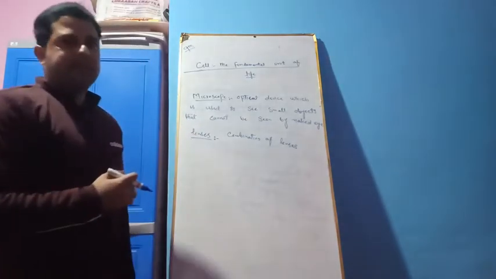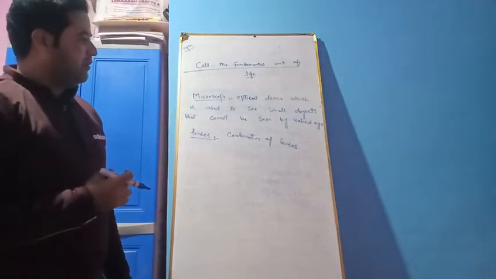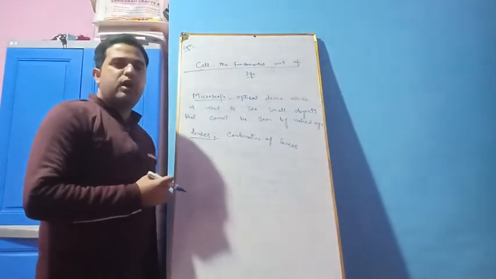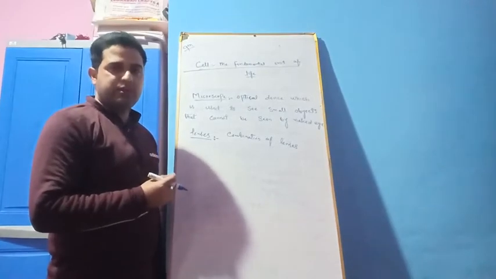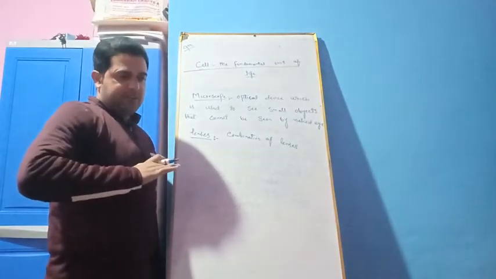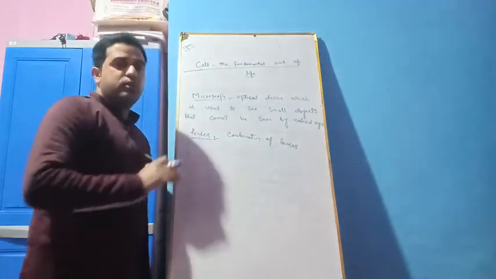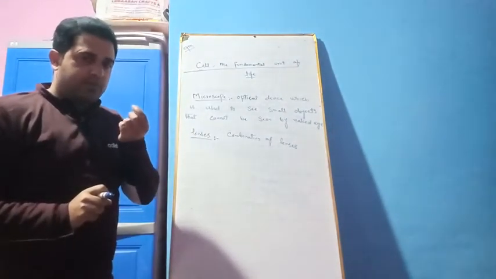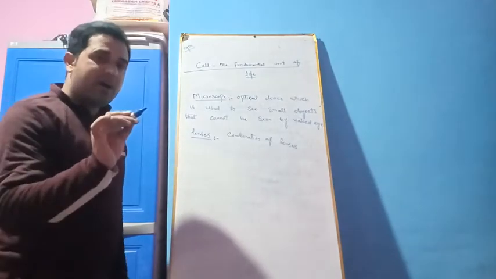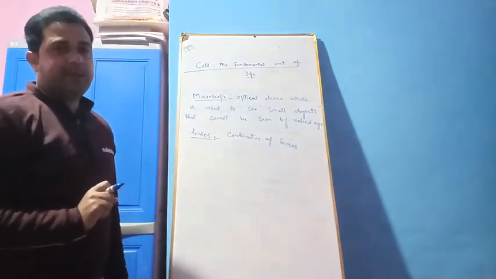After that, the scientists visualized certain tissues of animals, like the skin of animals and human beings. When they visualized the skin under the microscope, they saw that the skin, which is a tissue, is also made up of these small basic structures which were named cells.